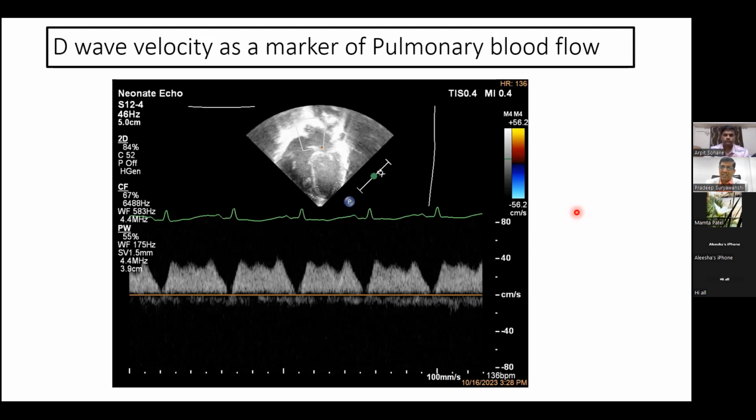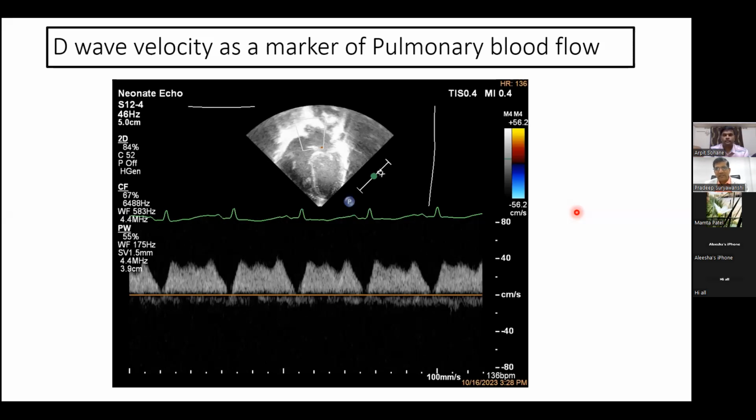We can also assess the D wave velocity in the term baby with pulmonary hypertension, which is one of the markers of ventricular dysfunction, but that's not a part of the discussion today here. It's just a transitional part of the discussion.